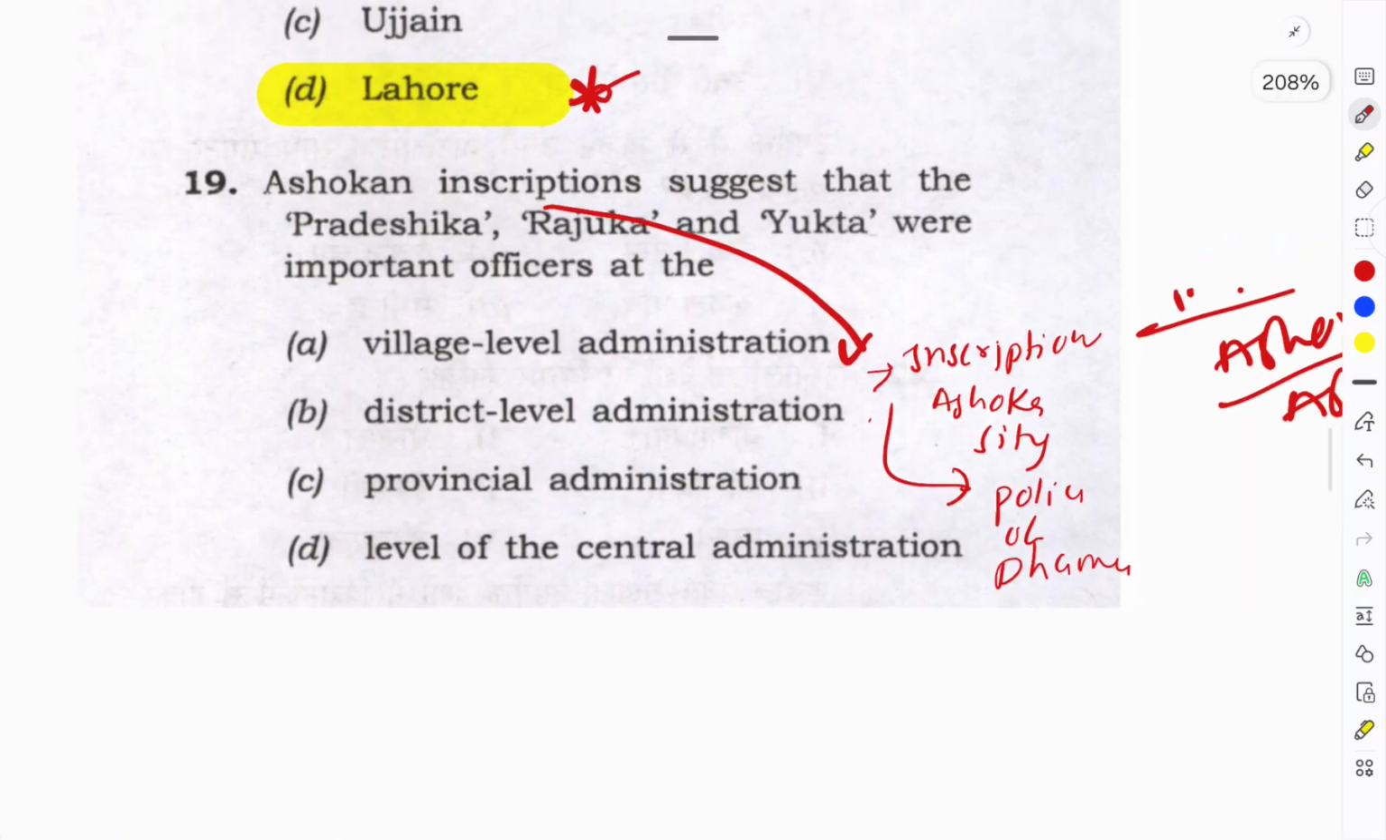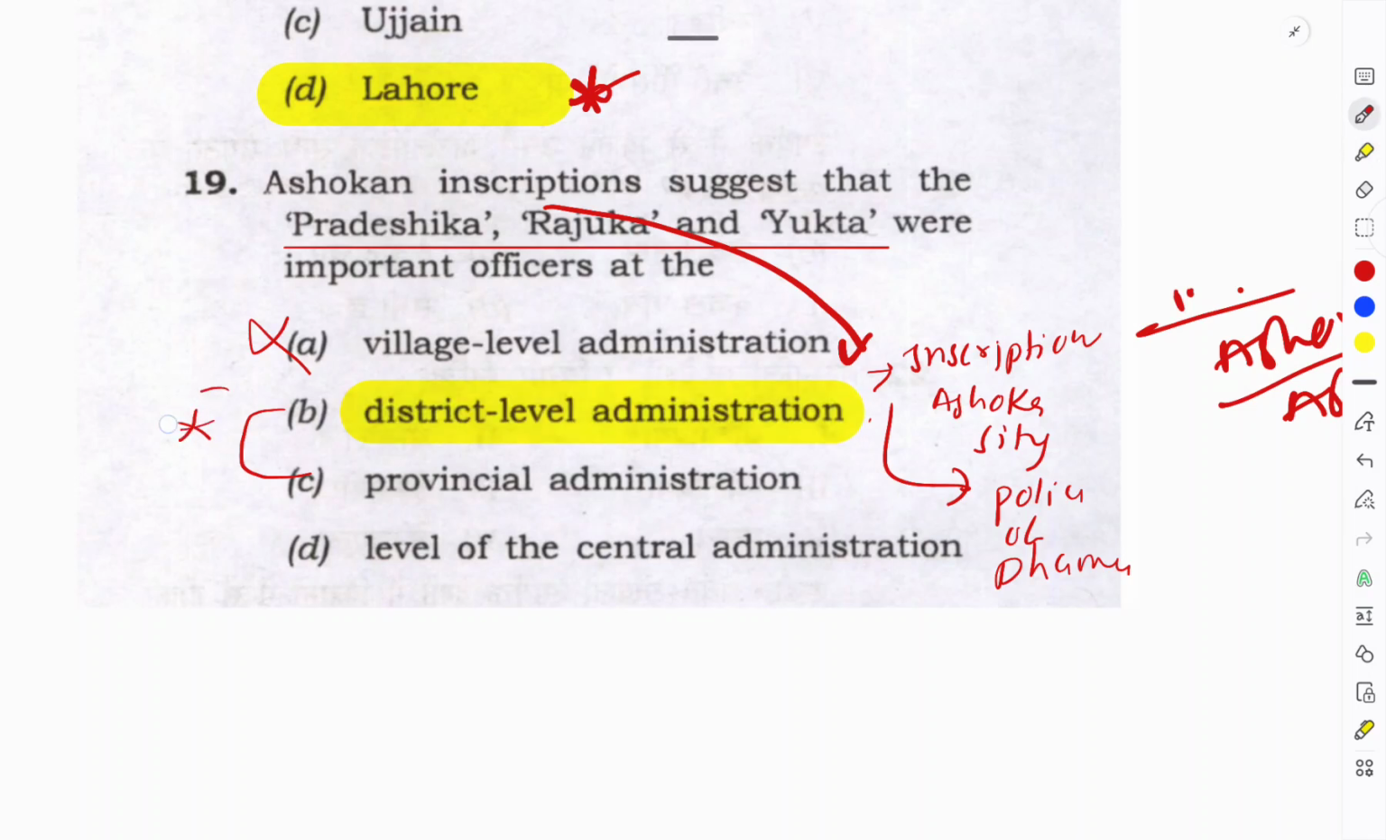So this time they asked on the governance type, how Ashokan administration was. Pradeshika, Rajuka and Yukta are important officers. Generally there is a doubt between these two options, district level administration or provincial administration, and there is always a debate going on, but as of now I am feeling it is provincial or district level administration. So you can choose the answer from this.